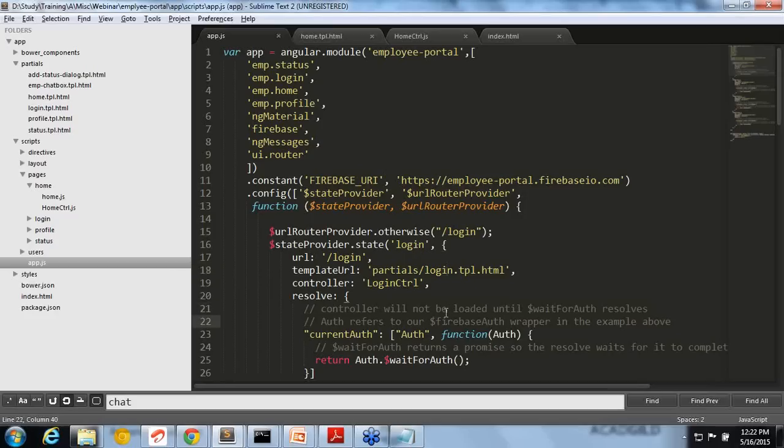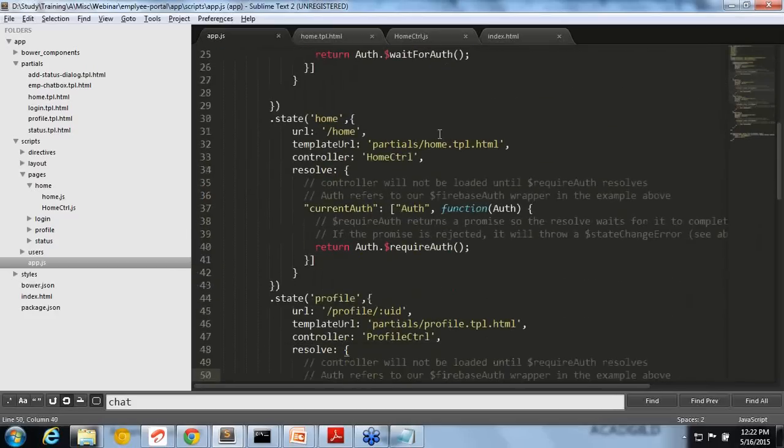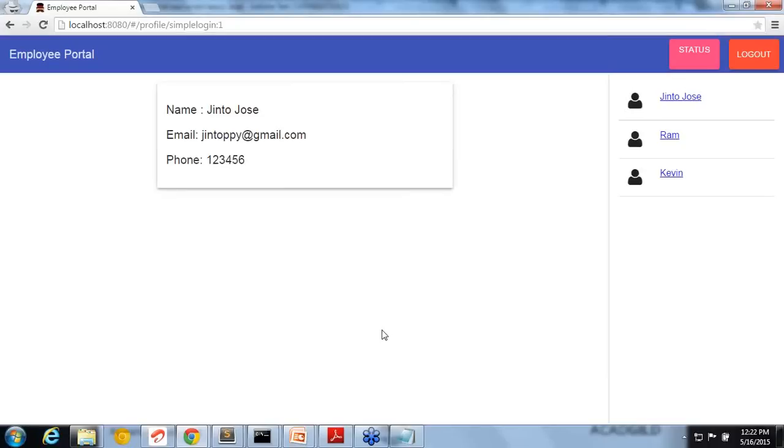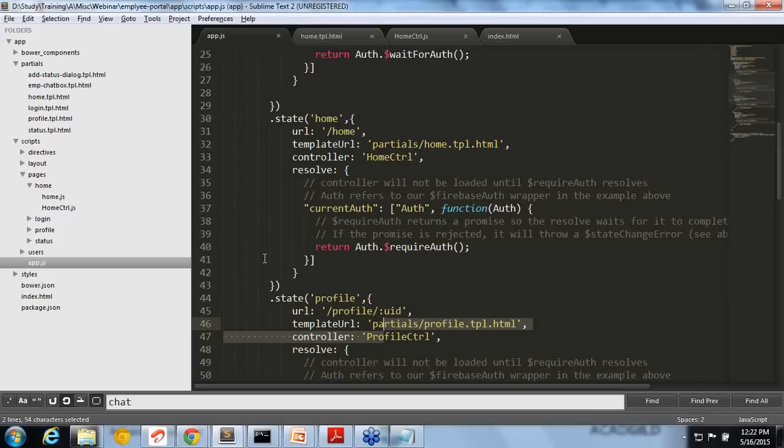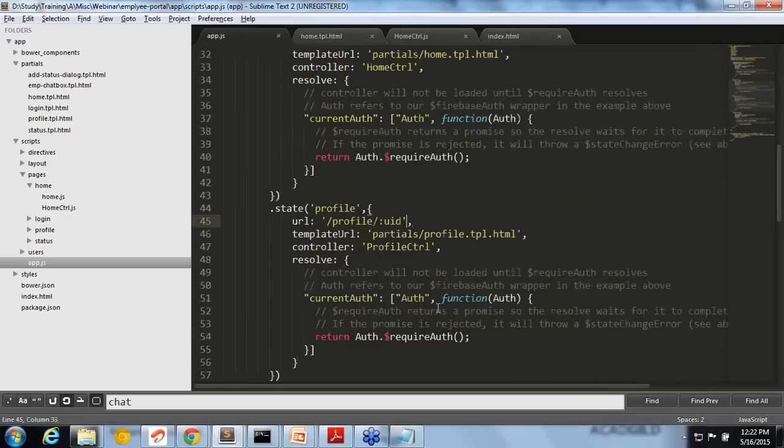And the last piece of the puzzle here: you can see it's dynamic. You can even put dynamic things. Actually, in routing a lot of features are there. That is again a vast topic. Basically you can give a dynamic ID here. Here I am saying a user ID will be passed.